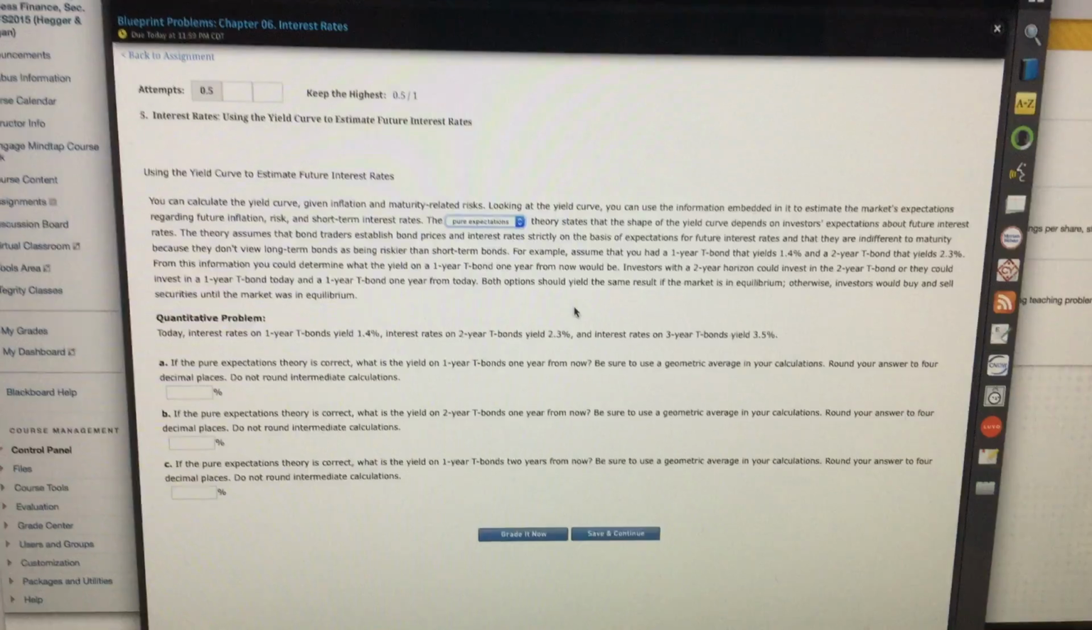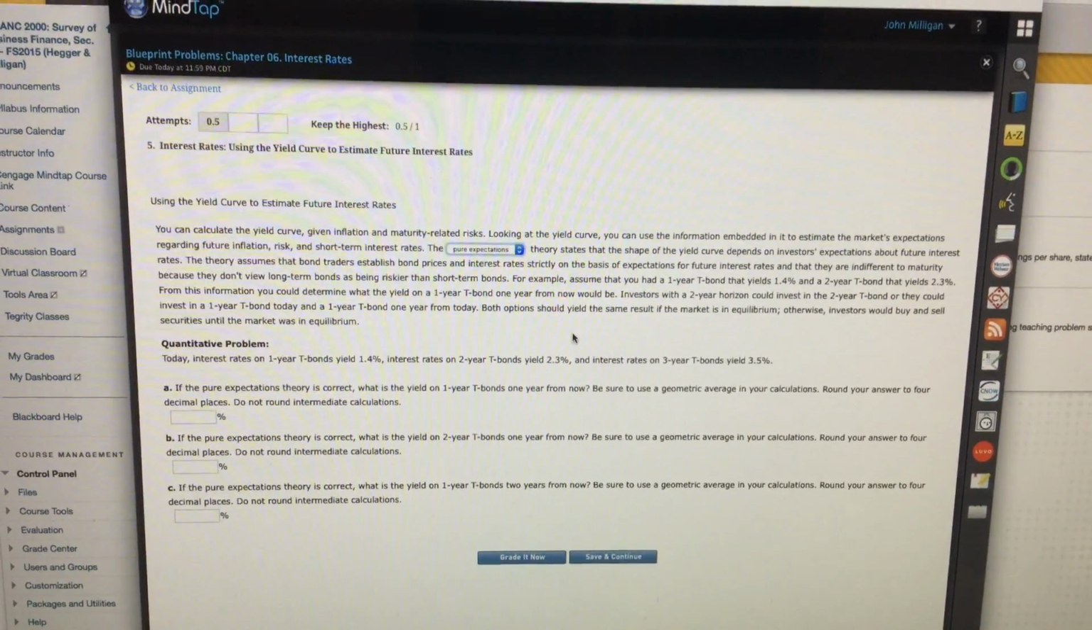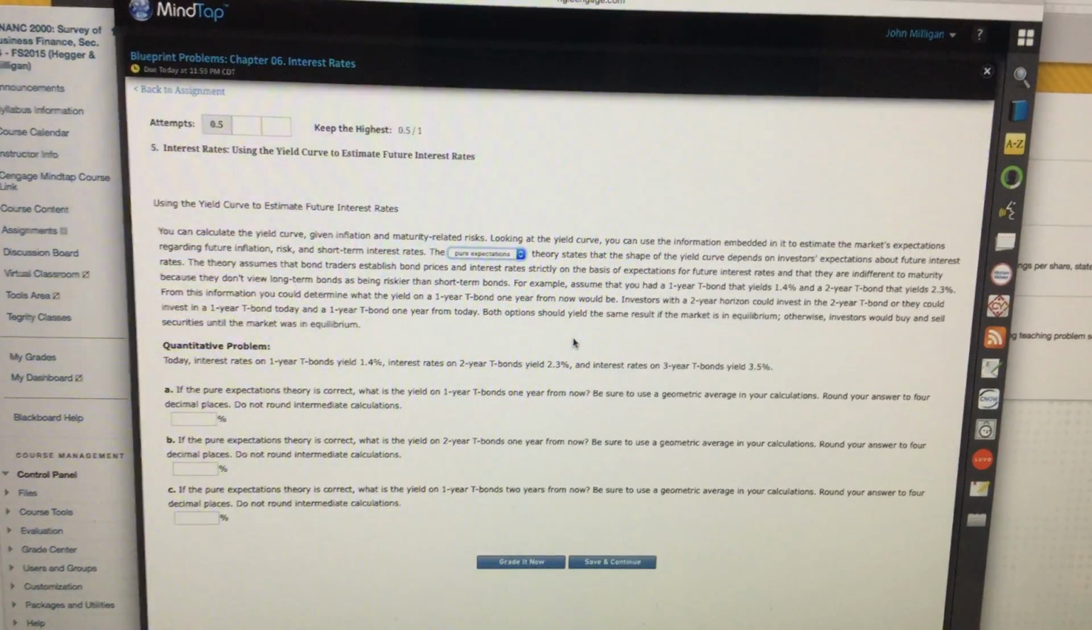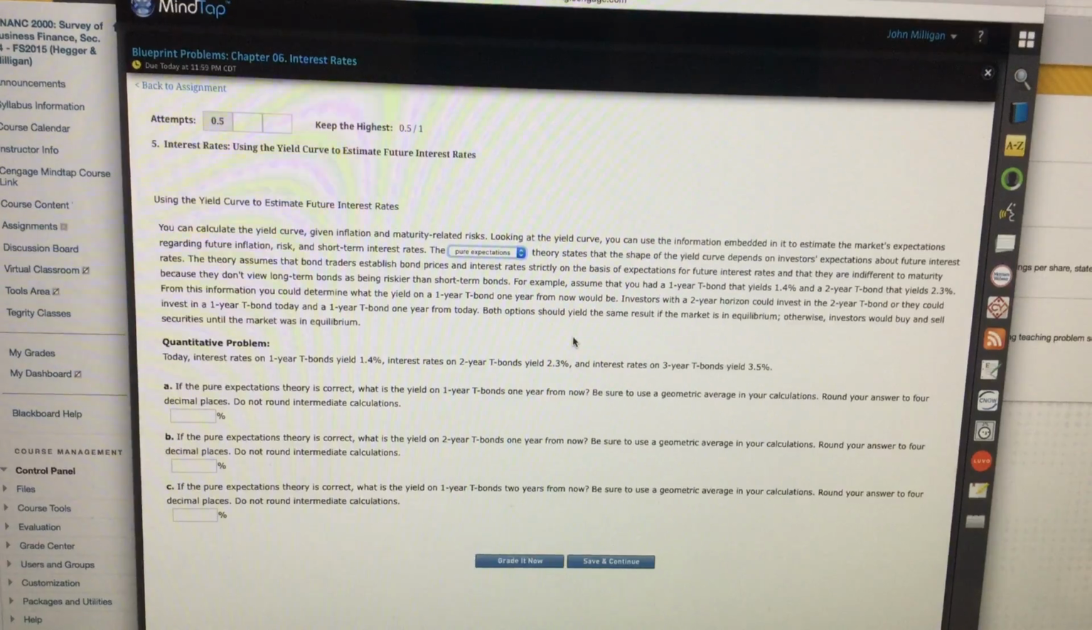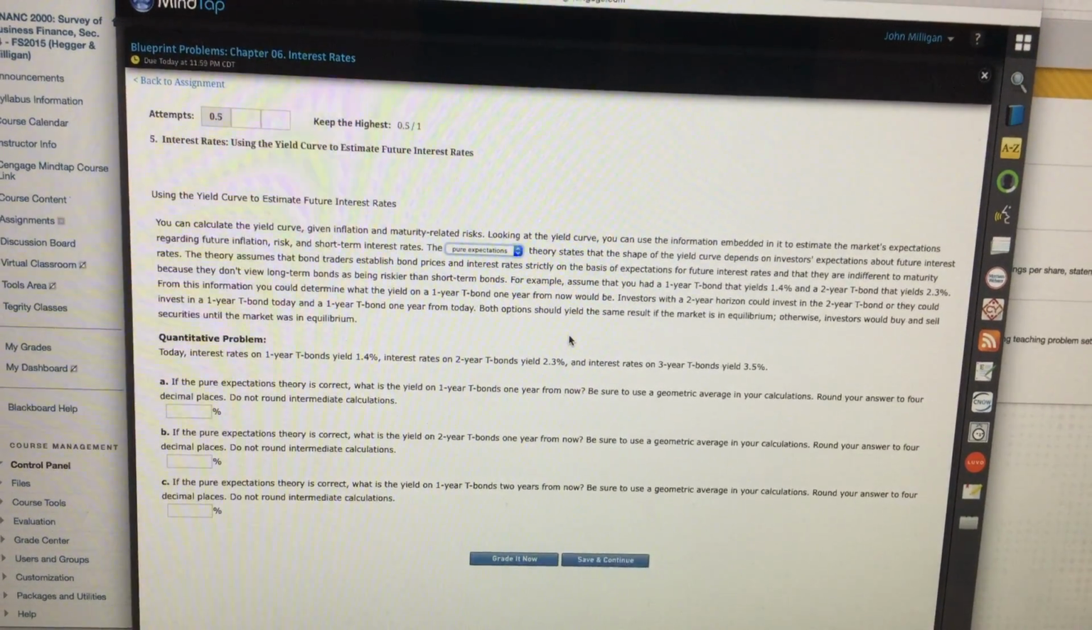At the top you can see I've already filled in one of the blanks with pure expectations. That's the theory that we're dealing with. And we're dealing with interest rates on 1 year that yield 1.4%, 2 year at 2.3%, and 3 year bonds yield 3.5%.